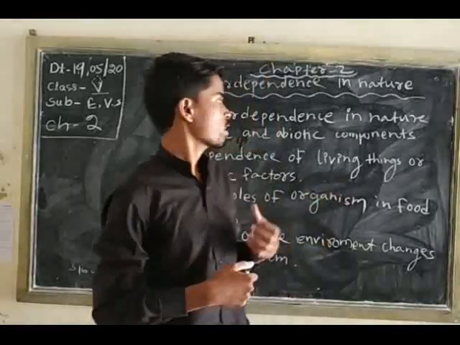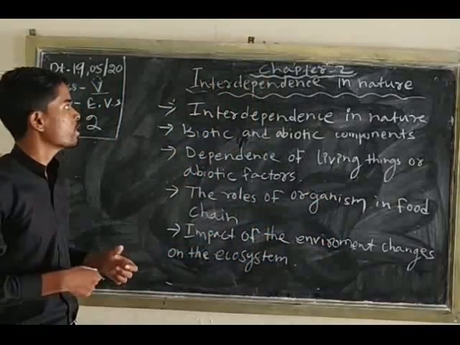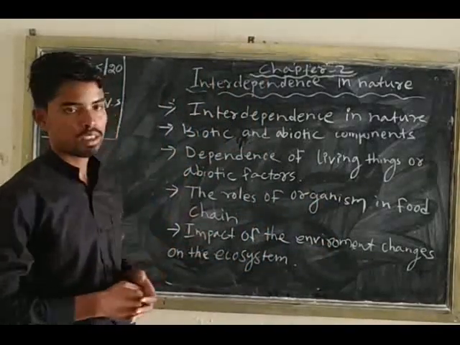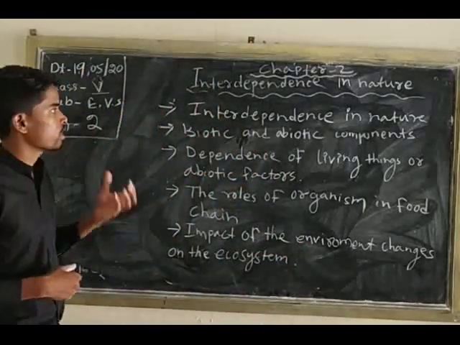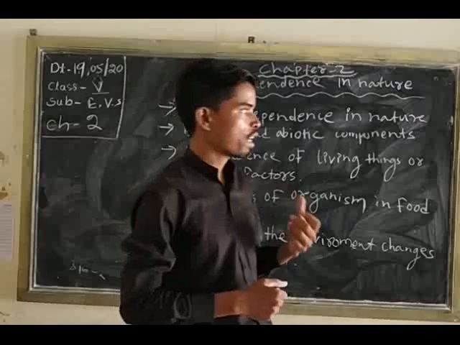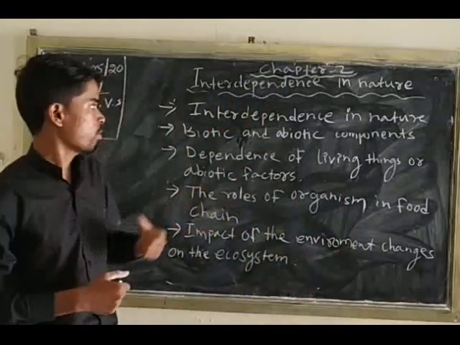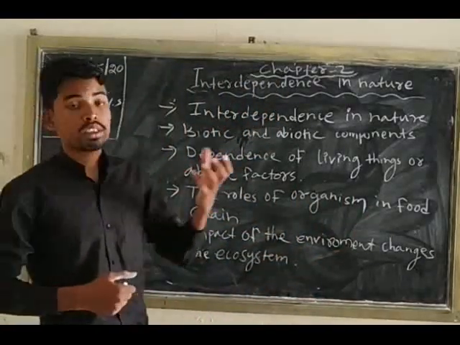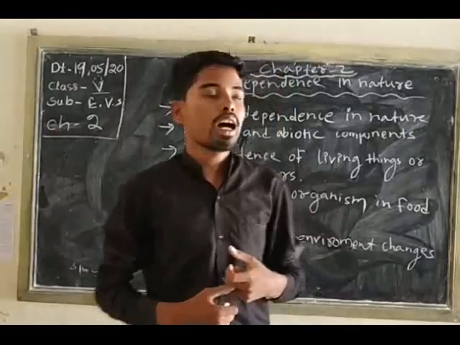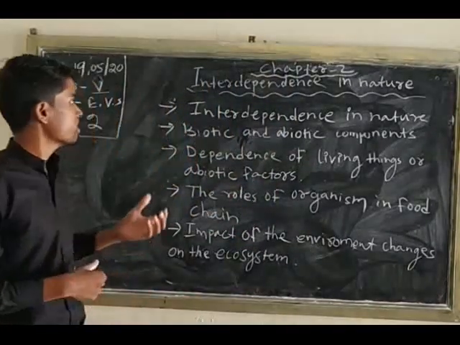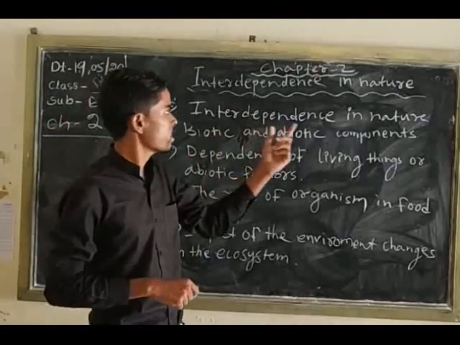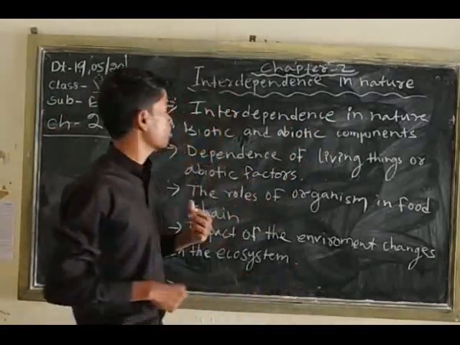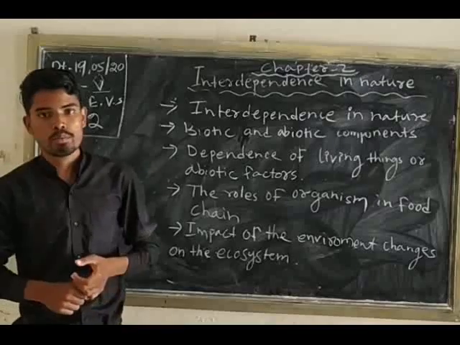Today we will discuss chapter number 2, interdependence in nature. In this chapter we will discuss the different types of systems related to the environment. First, interdependence in nature. Second, biotic and abiotic components.